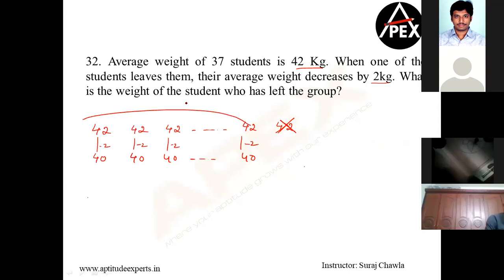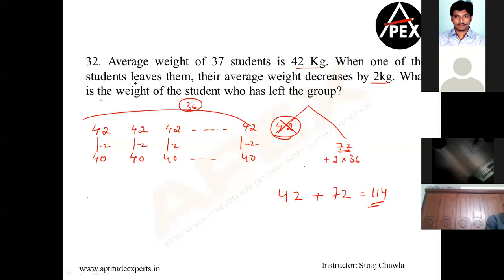How many were we? We were 36. So if he's taking away 2 chocolates, he took away 2 chocolates from 36 of us. That means he took away how many chocolates? 72. And he already had 42 in his pocket. So he had 42 and he stole away 72 from us. And therefore, the answer is going to be 114. Shweta, we were 37, but the 37th guy is going out.